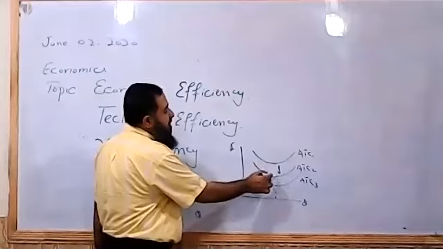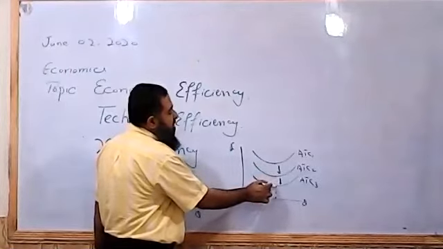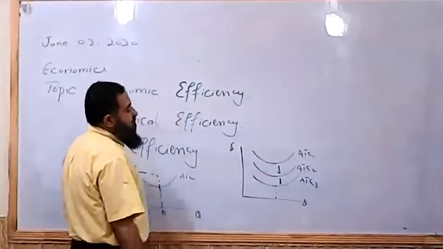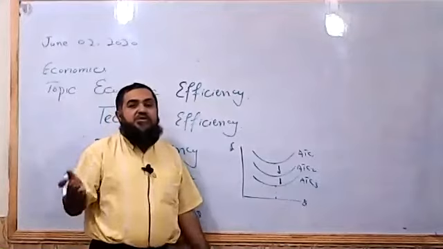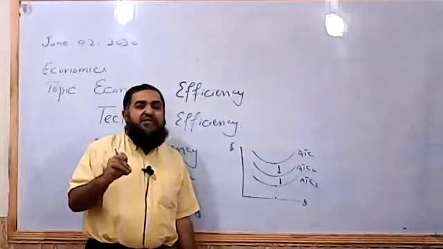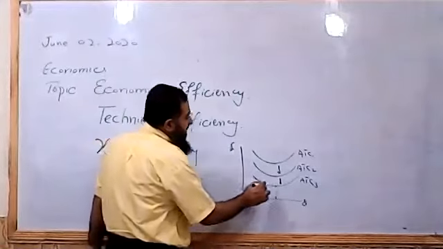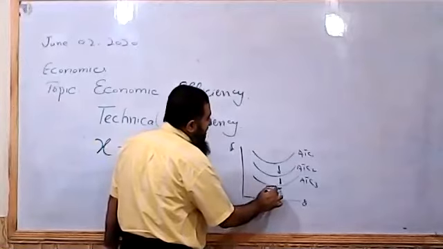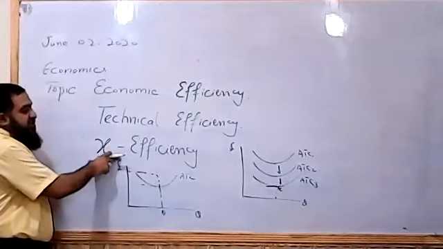Due to technology, this is a new productive efficiency point, and due to further technology, this is the lowest point of technical efficiency. So if firm is producing at the minimum point of the minimum average cost curve, this is the point X, then we say the firm is achieving X efficiency.